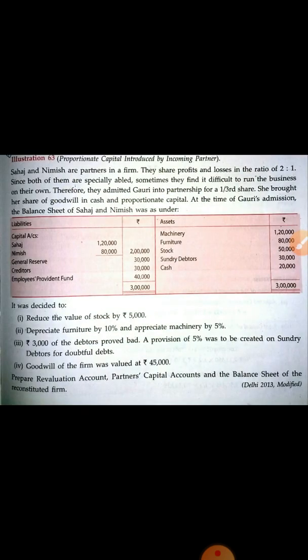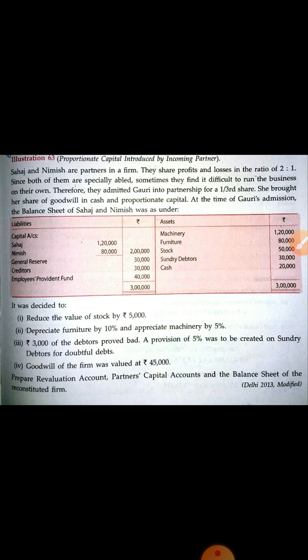In adjustment number 2, the difference is that in this adjustment the new partner's capital is not given. You already know, when a new partner comes into the business, he or she has to bring two things. First is capital and second is premium for goodwill. So in this adjustment, the new partner's capital is not given. That you have to find out. This is the difference between adjustment number 1 and adjustment number 2. Now let's do the question.